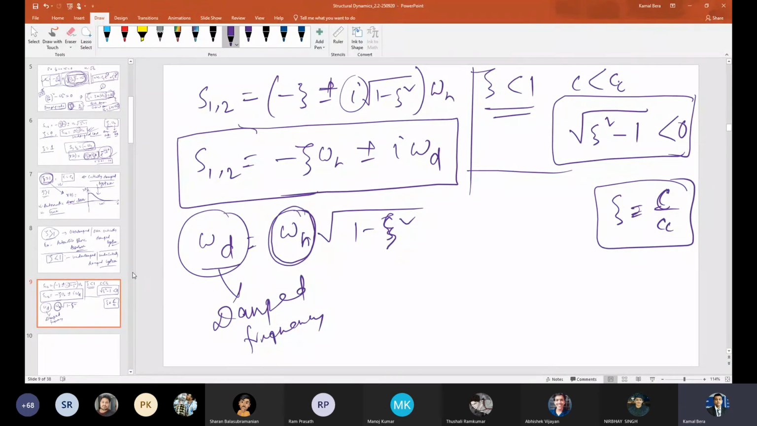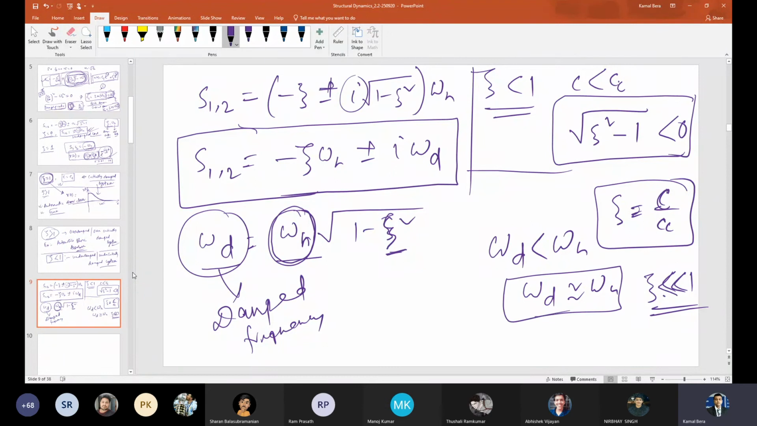Now tell me, is omega d more or omega n more? What is the relation? The omega n will be more, sir. Yes. Why? Because zeta is less than 1. Correct. So omega d is less than omega n, right? And if zeta is very small, then omega d is nearly equal to omega n. But zeta is less than 1, which is the case for many structural systems. We'll plot this expression.